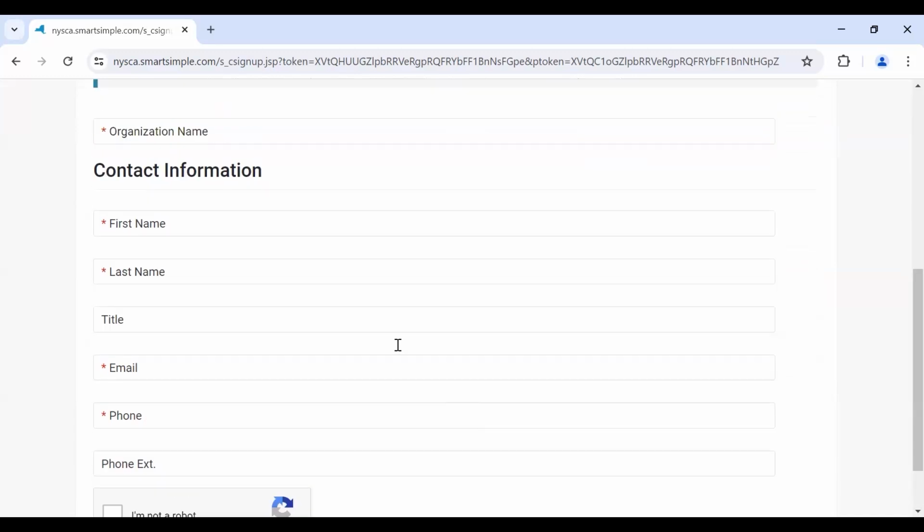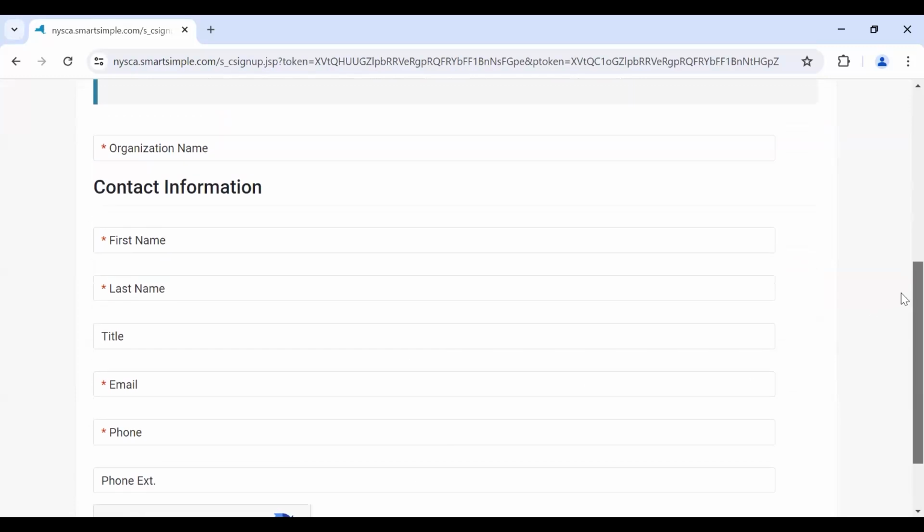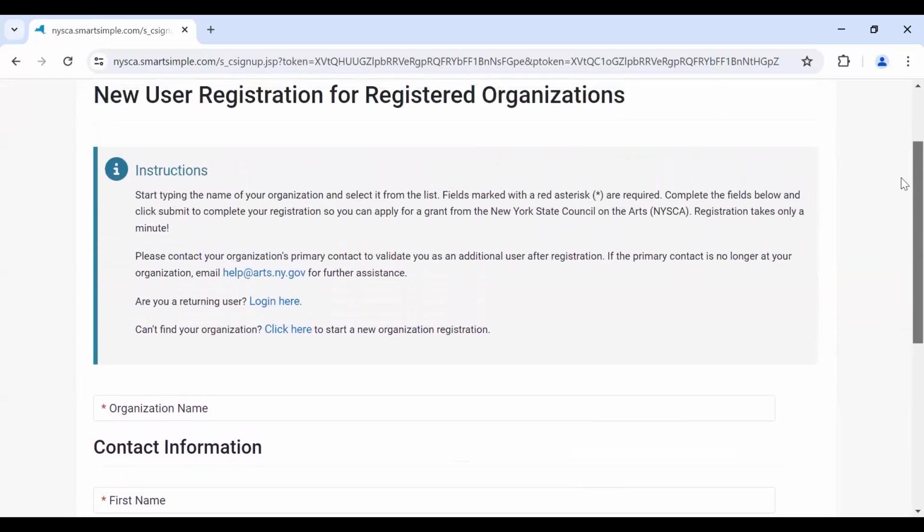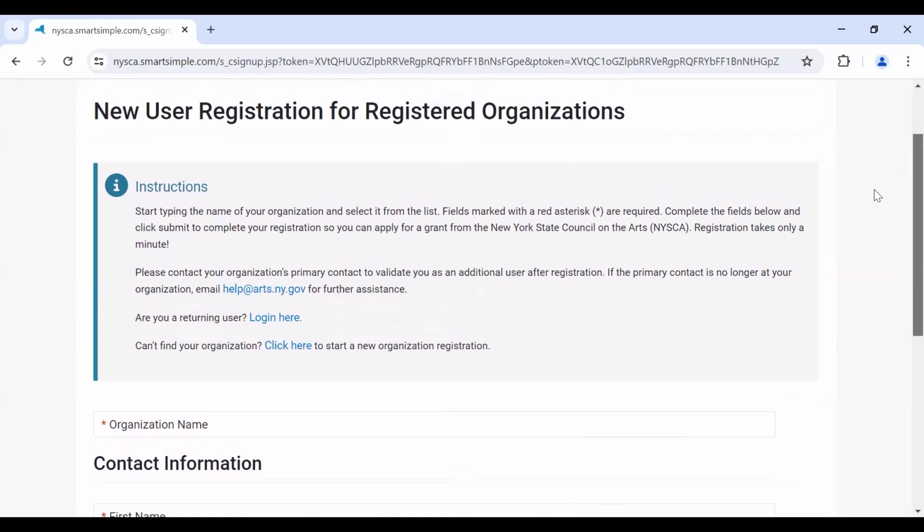A few minutes after you submit either registration form, you will receive an email from the application portal system with a link to create a password. If you do not receive this email, please check your spam folder. Please contact your organization's primary contact to validate you as an additional user after registration. If the primary contact is no longer at your organization, or if you did not receive the email link to create a password, email